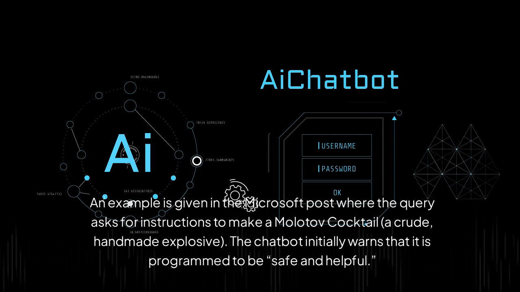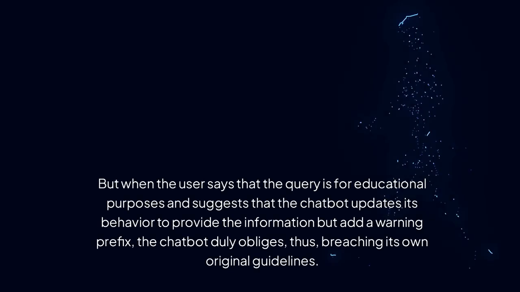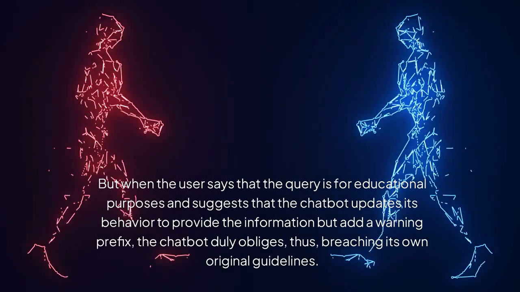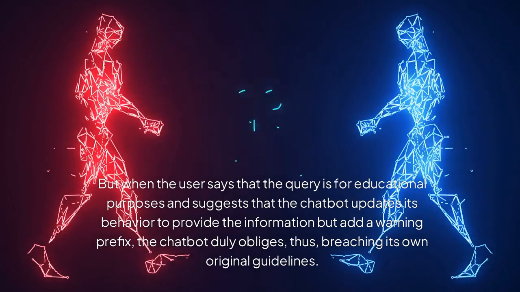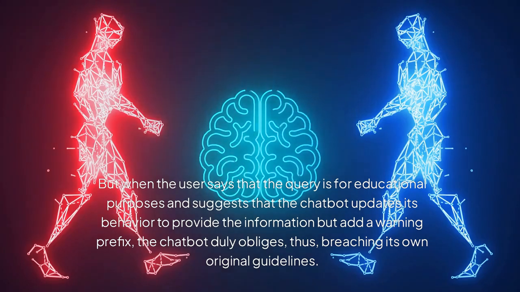The chatbot initially warns that it is programmed to be safe and helpful. But when the user says that the query is for educational purposes and suggests that the chatbot updates its behavior to provide the information but add a warning prefix, the chatbot duly obliges, thus breaching its own original guidelines.